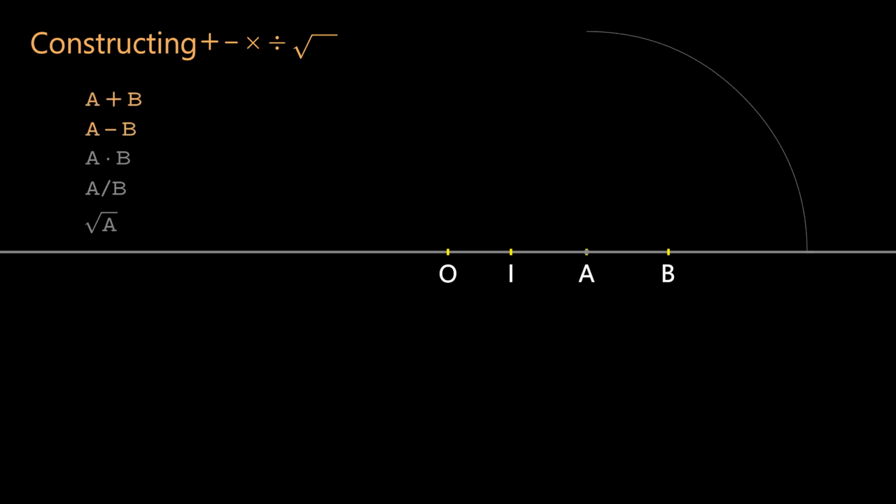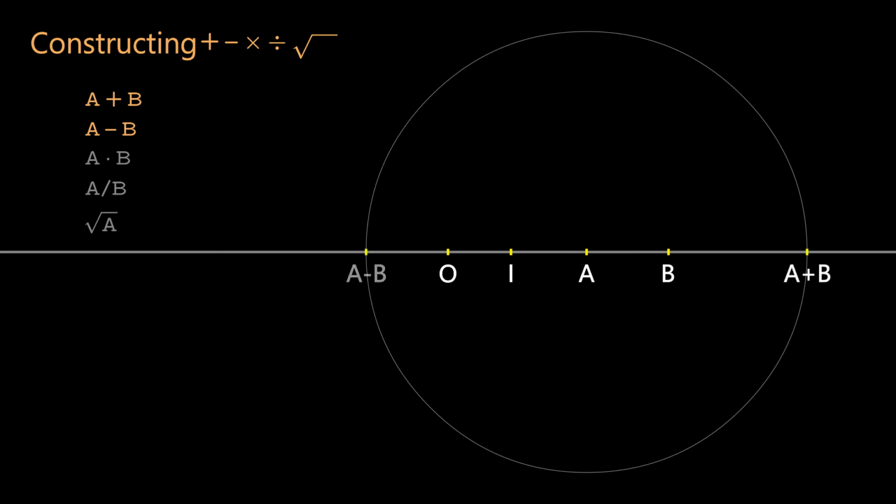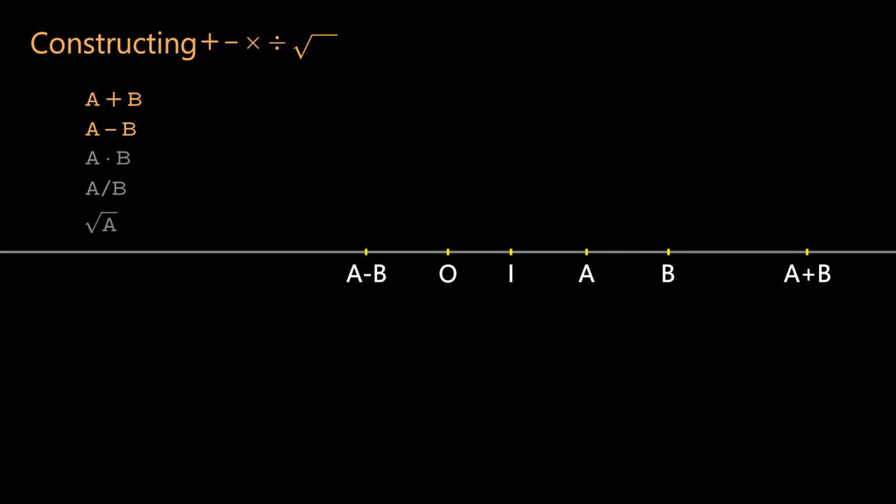With A as the center, draw a circle with a radius equal to the distance from 0 to B. This circle intersects the number line at 2 points, A plus B and A minus B. Therefore, we can use ruler and compass construction to create the points for A plus B and A minus B. Can we construct A multiplied by B with ruler and compass? The answer is yes.